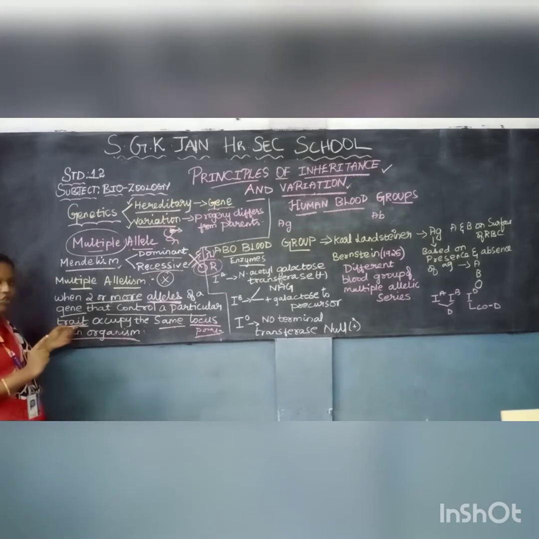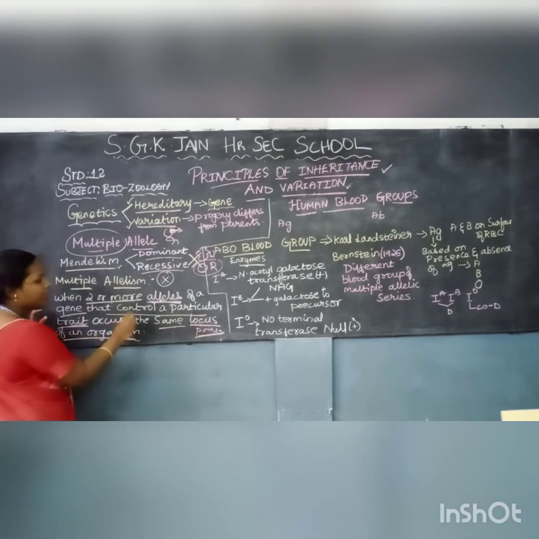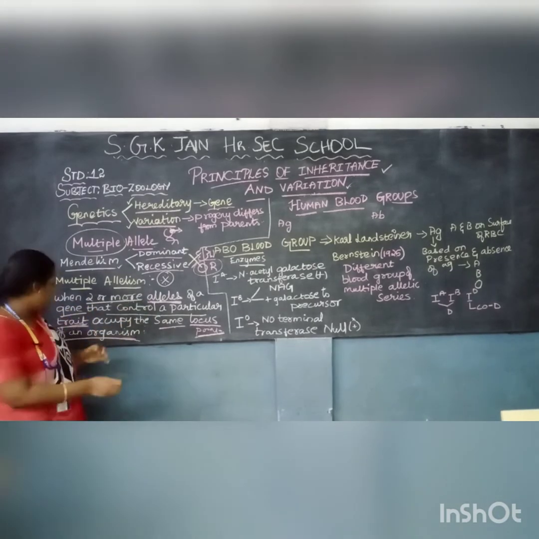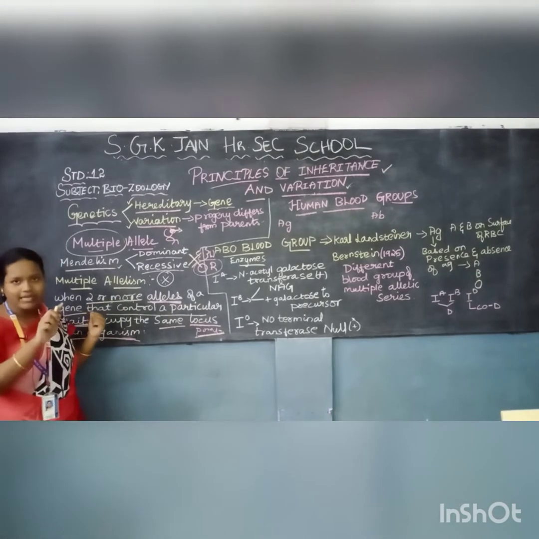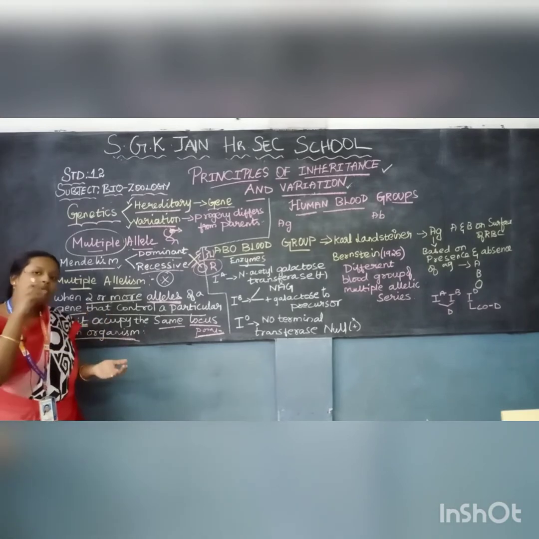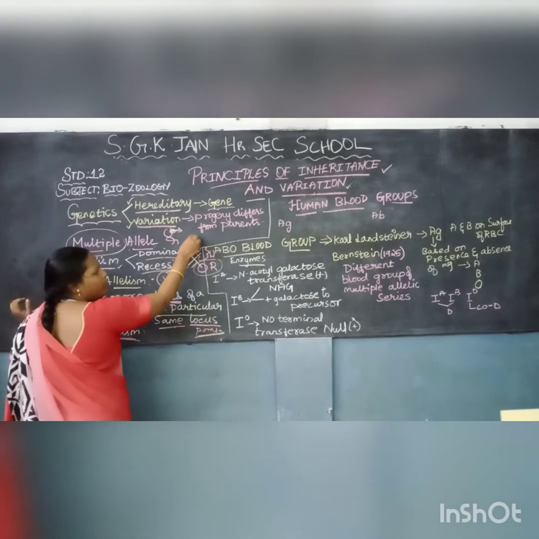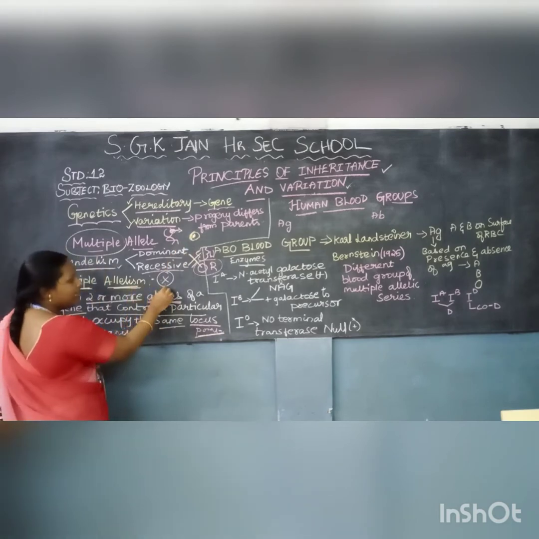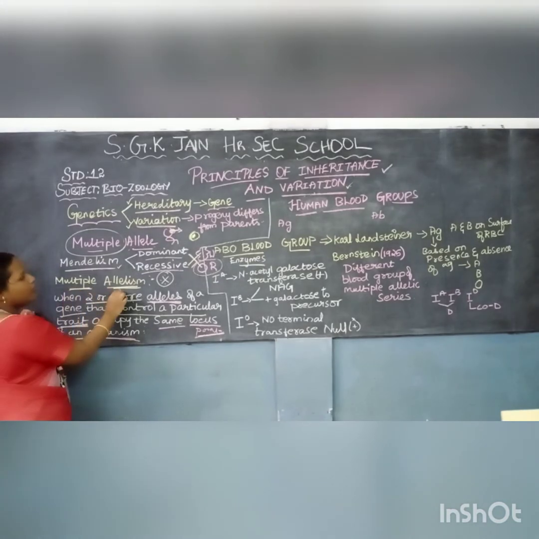In a single gene there will be more alleles, and the alleles control the same character of an organism at the same locus. Locus means the point in an organism. So at only one point the gene controls so many characters, which is called multiple allelism. It is an important 2 marks question, so you can mark it and keep it. Now we are clear about multiple allelism also.